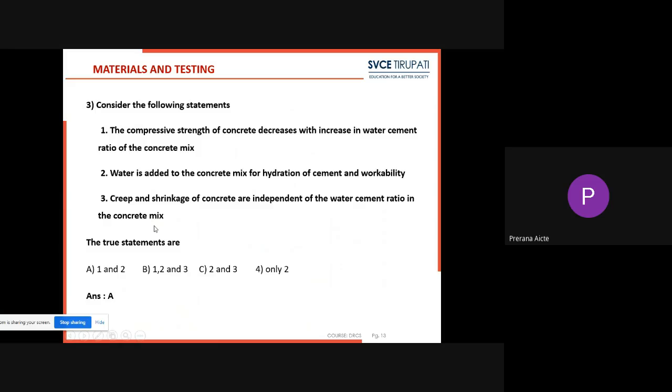These two properties are dependent on the water cement ratio. Here it is given as they are independent of the water cement ratio, so option 3 will be false. So statement 1 and statement 2 are both correct. The true statements are 1 and 2. Hence the correct answer will be option A.